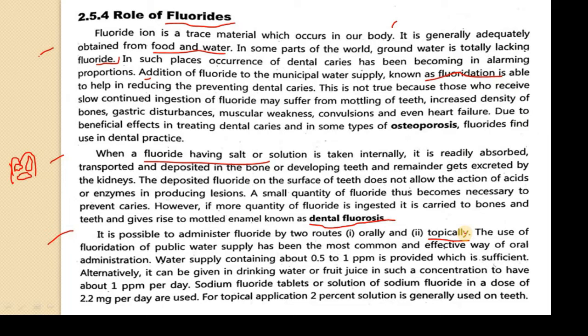So we can provide them by the drinking water or fruit juices, at a concentration of about 1 ppm per day. So this is the concentration. Then sodium fluoride tablets or solutions of sodium fluoride in a dose of 2.2 mg per day we can use for topical application.